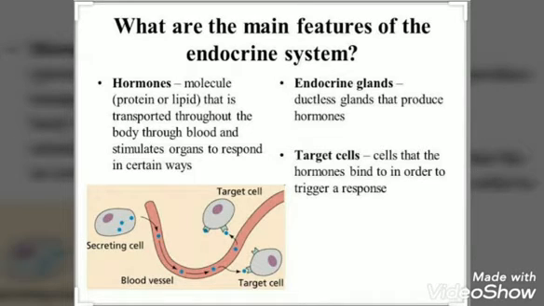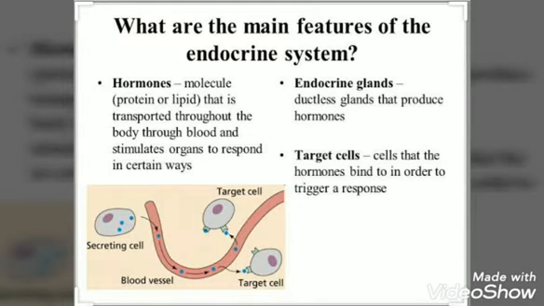In contrast, the endocrine glands do not have ducts. So where do the secretions go? Well, these glands secrete the secretions directly into the blood or the lymph, and it is the blood or the lymph which will take these secretions to all the cells.